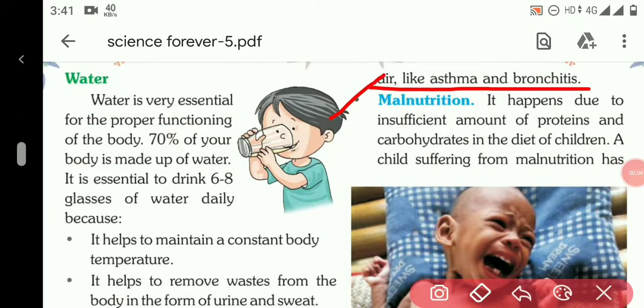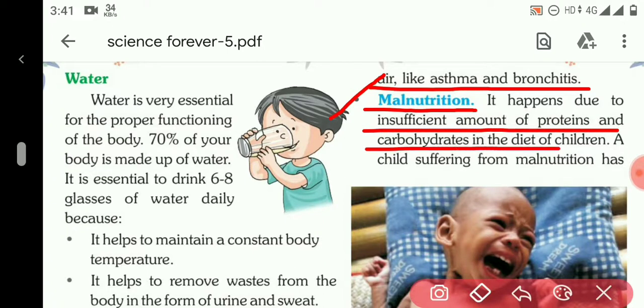The third condition of non-communicable disease is malnutrition. What do you mean by malnutrition? When a child does not get enough nutrition in his diet so that he can grow, then the disease is known as malnutrition. It happens due to an insufficient amount of proteins and carbohydrates in the diet of children. When a child does not get enough protein and carbohydrates, the disease is known as malnutrition.